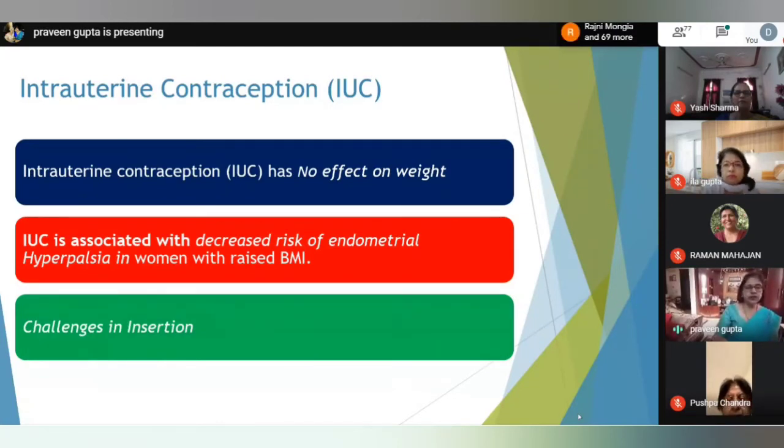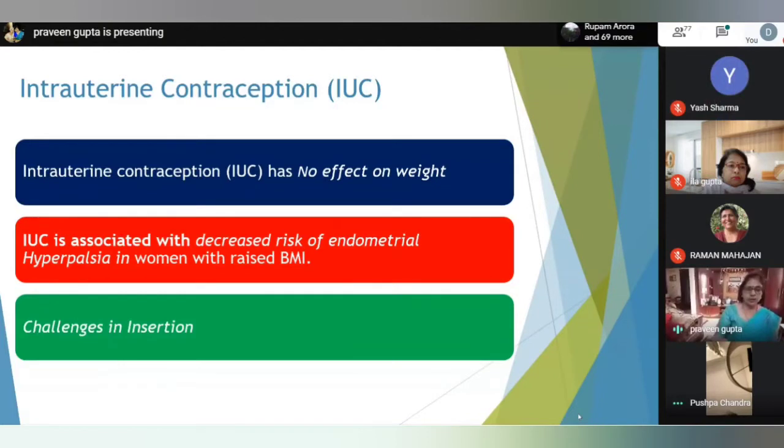Obese patients are associated with an increased risk of endometrial hyperplasia. While using IUC as a contraceptive choice, in overweight or obese patients, because of their body habitus, there is difficulty in visualization of the uterus, but this does not extrapolate to increased chances of failure or increased chances of expulsion. To improvise, we can use specially designed gynae couches or multiple sizes of speculums.